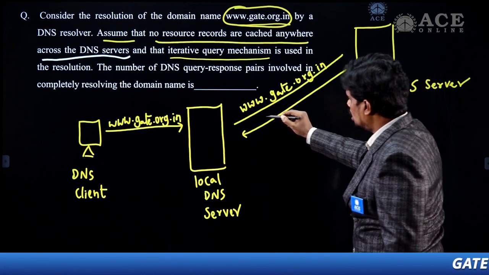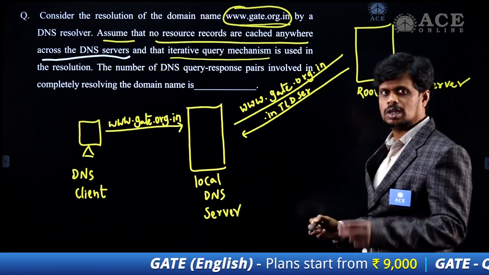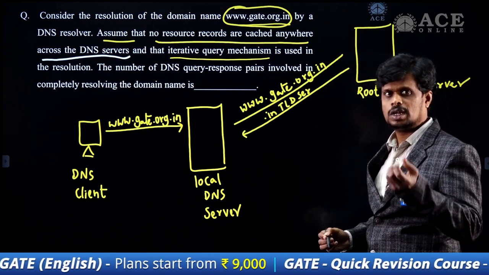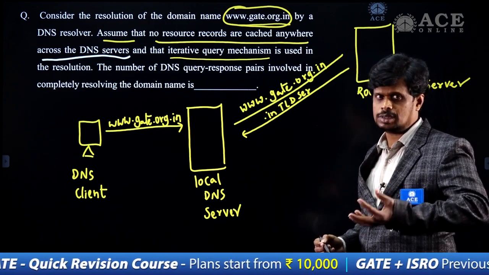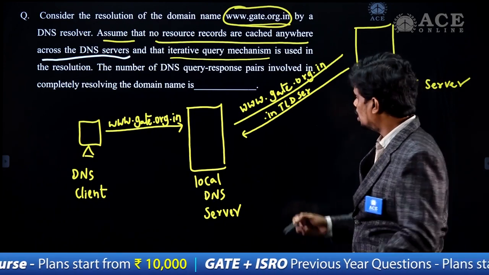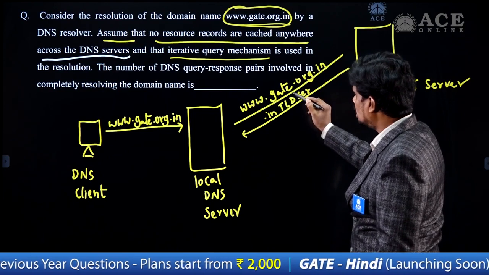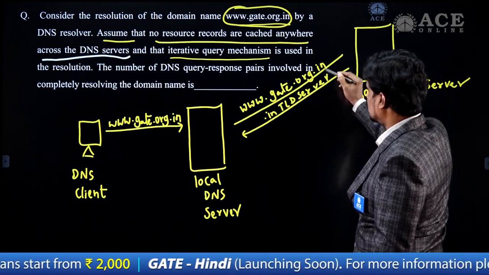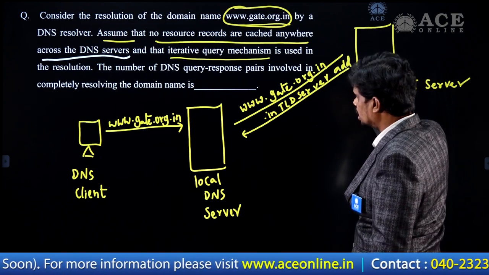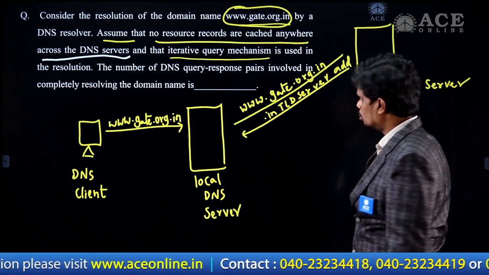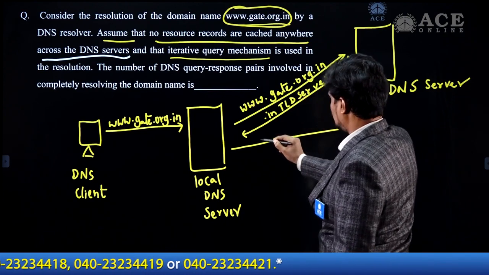One classification of TLD servers is the country TLD server, and there are also generic TLD servers. So this is the country TLD server. The root DNS server can give the reference address of the .in TLD server to the local DNS server. So now this local DNS server will forward this URL request. What is that URL request?